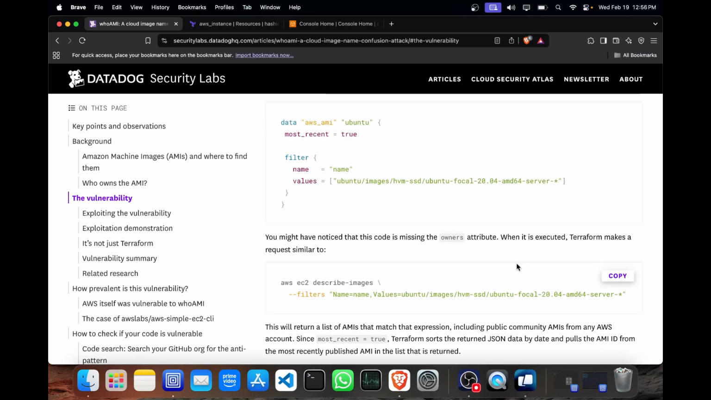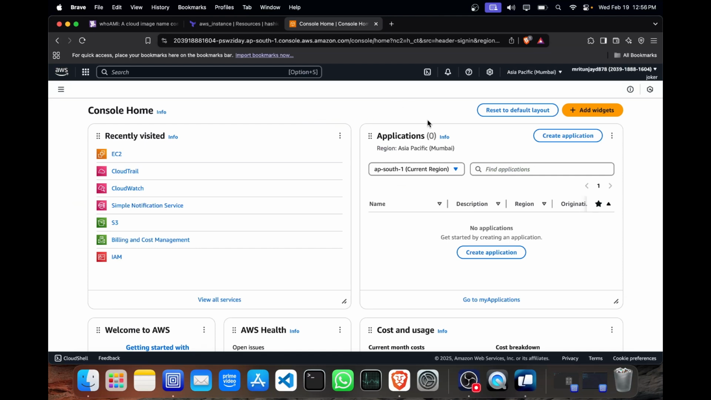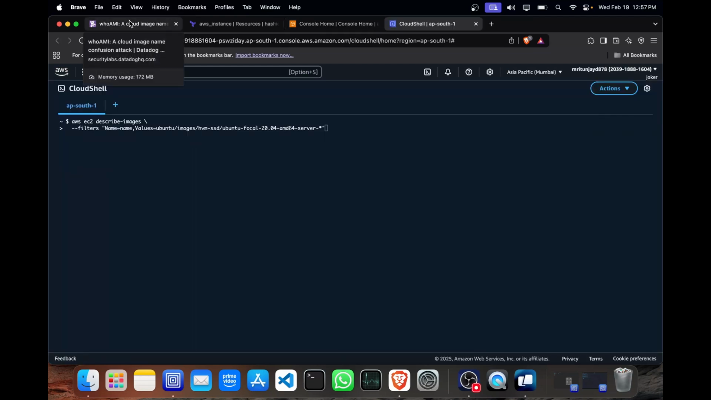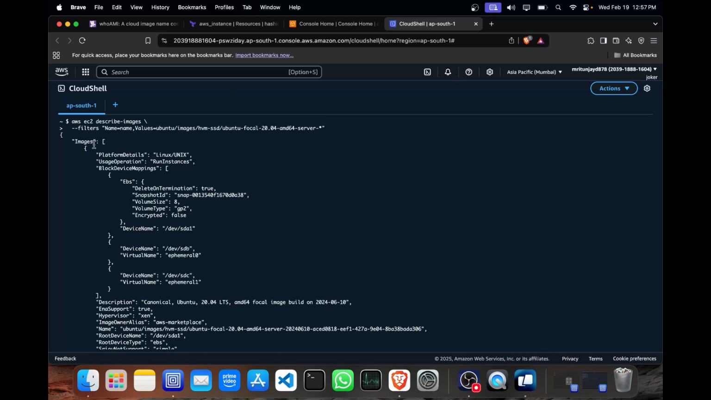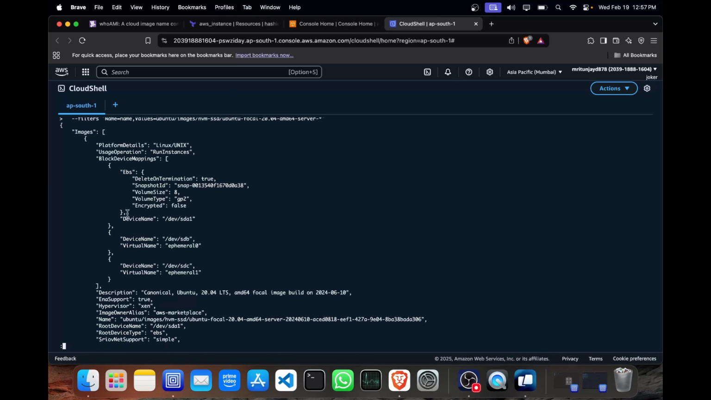Now first, let's see what this command is doing. This is describing the image, that is the AMI. Pasting this to describe the AMI properties, we get something like this in JSON format. Here you can see the image and there are many values. In the image owner alias, you can see it is AWS Marketplace, so you can verify that it is coming from a trusted source.